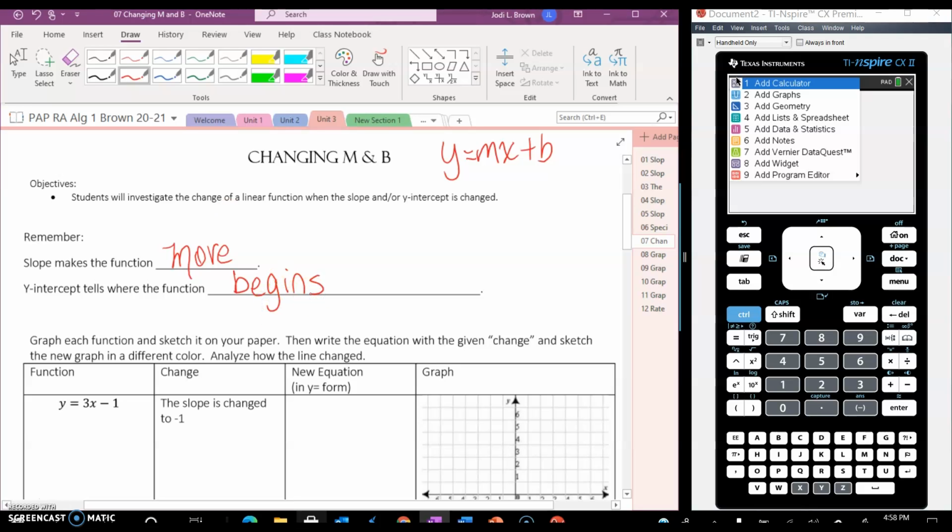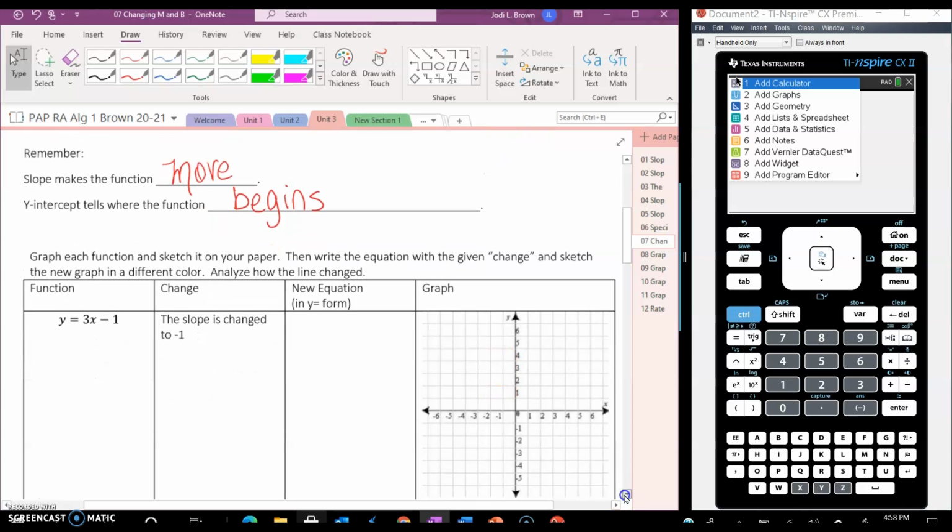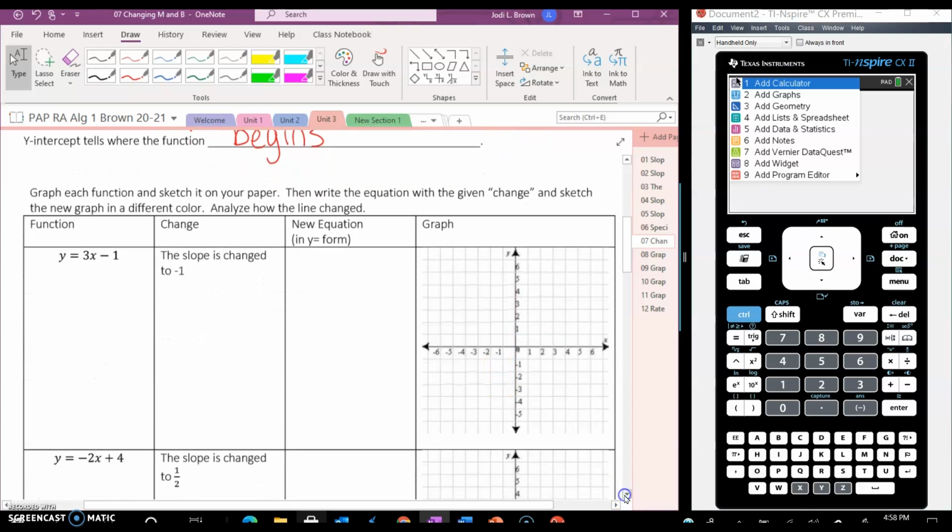All right, so we want to know what happens when the slope or the y-intercept is changed. What we're going to do is graph each function with our calculator, and then sketch it on the paper or virtual paper here. Then we're going to write the equation with the given change and sketch it in a different color. We're going to analyze how the line changes, okay?